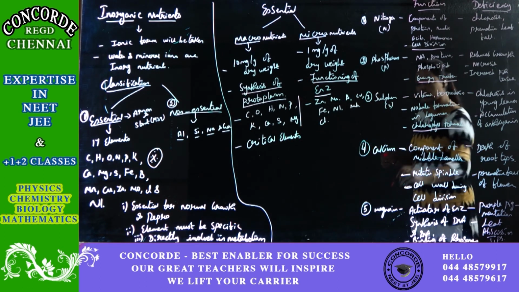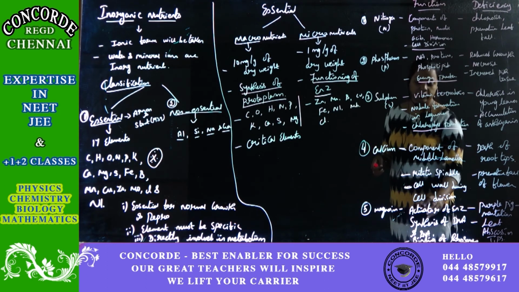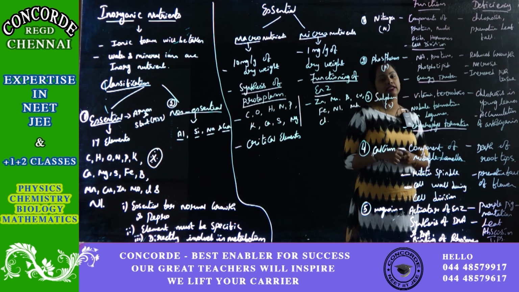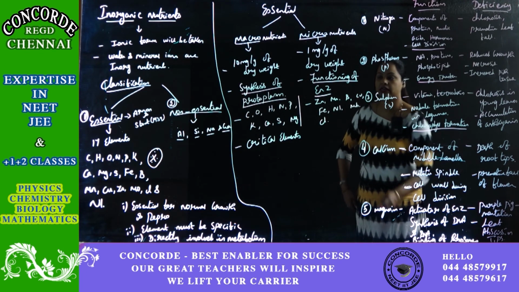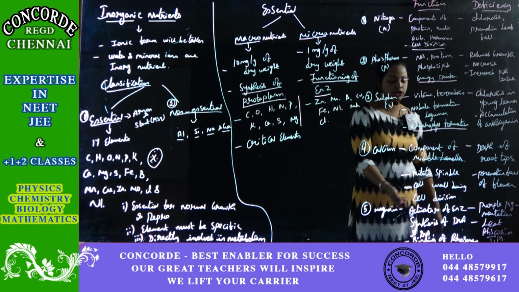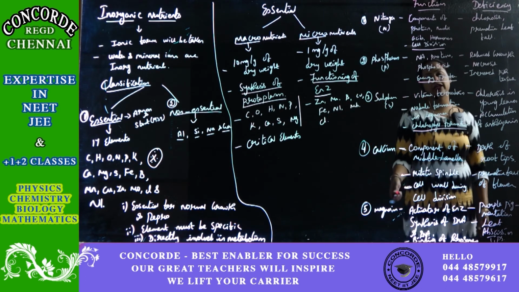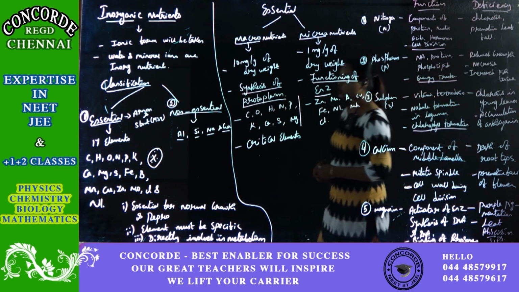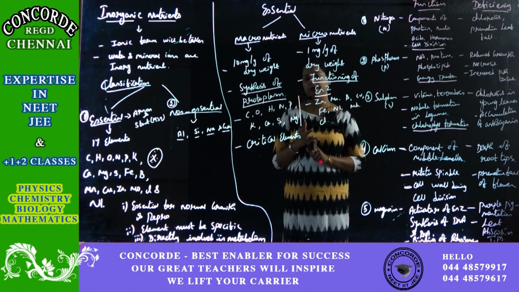And the fifth essential element which we are going to discuss is magnesium. Magnesium is an activator for enzymes. As I've told you, micronutrients are required for the functioning of enzymes, and for that magnesium is important. So it is an activator of enzymes. Not only that, magnesium is essential for synthesis of DNA and RNA. That is the second most important function. So synthesis of DNA and RNA requires magnesium.